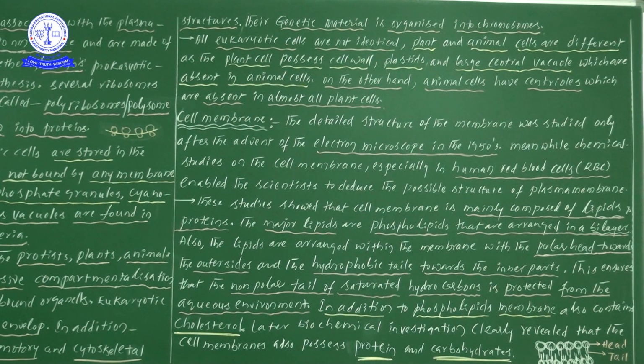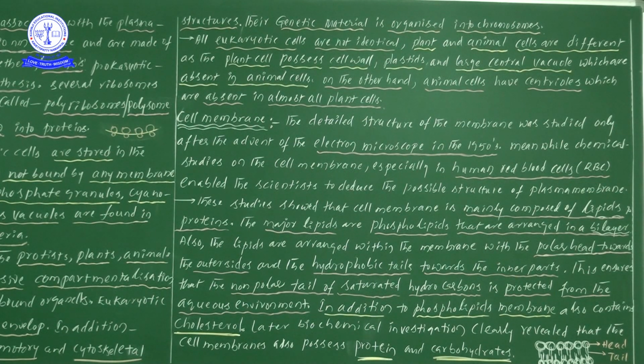Next, why does it matter if the arrangement is like that? This ensures that the non-polar tails of saturated hydrocarbons, present within the bilayer, are protected from the aqueous environment.